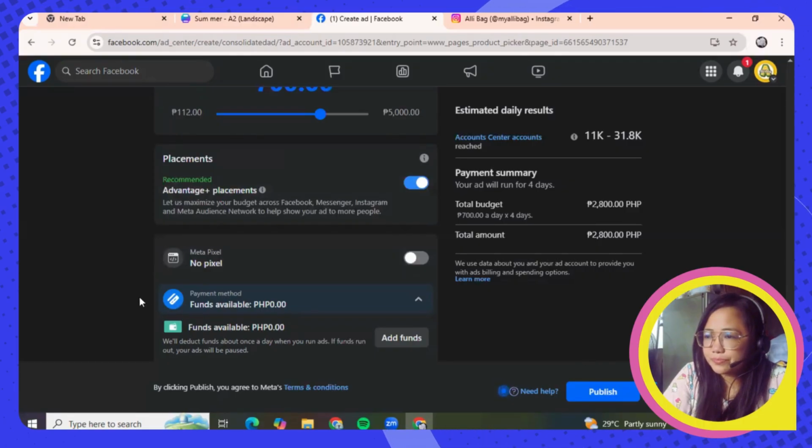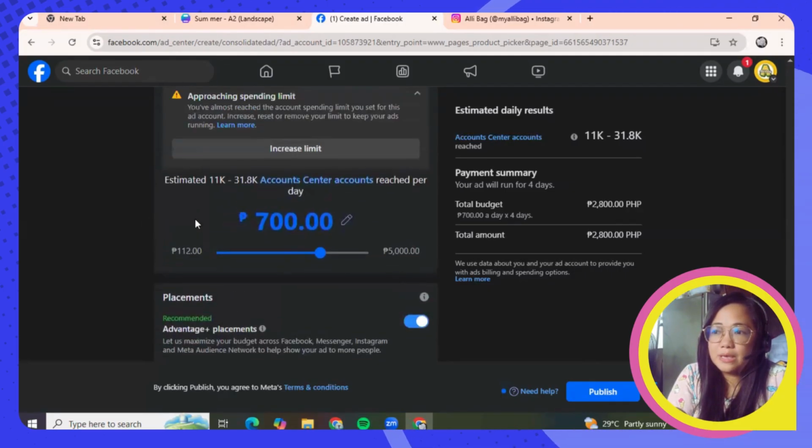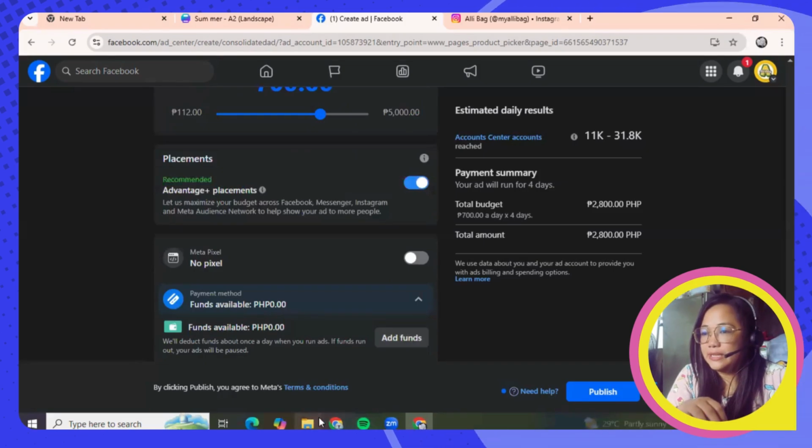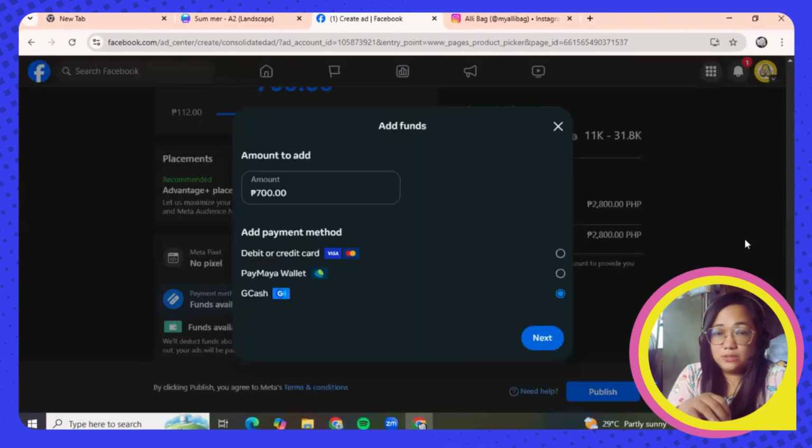So, okay, now this part, no funds available. Actually, this is where we need to put our payment method, okay, that we are going to use to pay the budget that we allocated for your Facebook ad to run. So let's hit add funds.